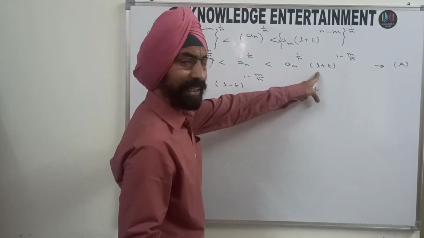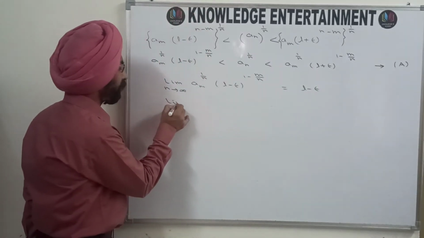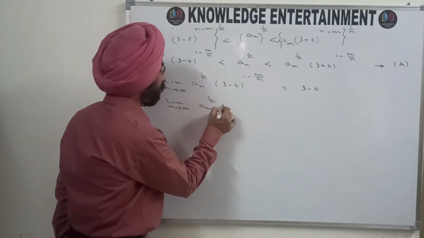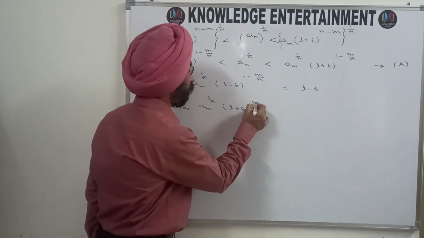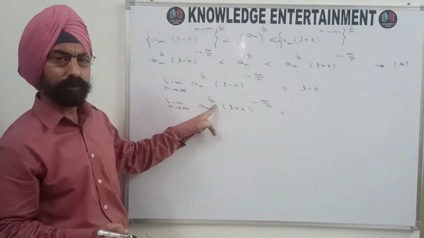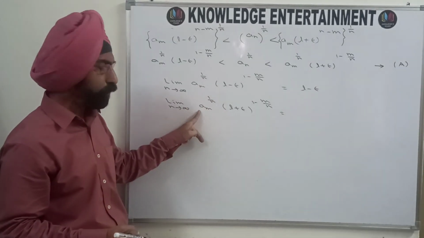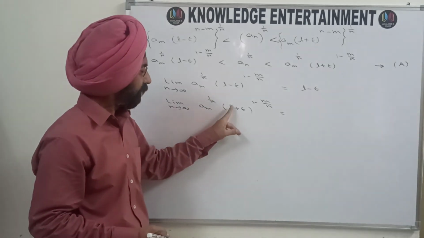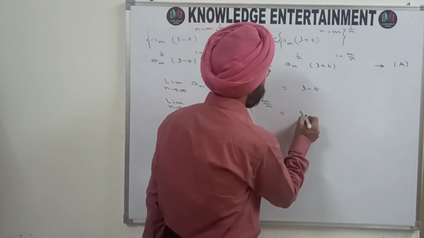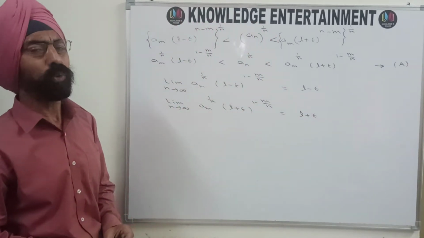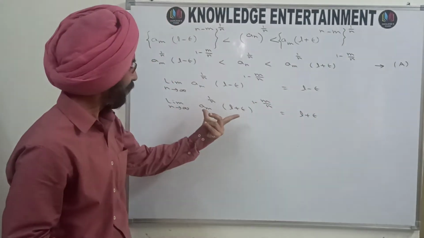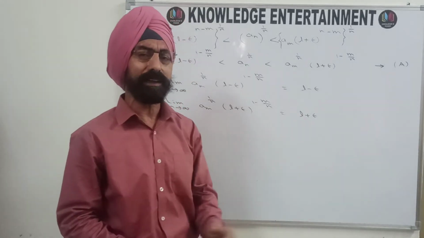Similarly, for the right hand side term, you will get the limit as n approaches infinity of a_m raised to the power 1 by n, times (L plus epsilon) raised to the power 1 minus m by n. On the same lines, this is 1 upon something approaching infinity, so it is 0. Something positive raised to the power 0 is 1. Here, once again it is 0, so 1 minus 0 is 1, so it is equal to L plus epsilon. Or you can say that this sequence is converging to L minus epsilon and this sequence is converging to L plus epsilon.